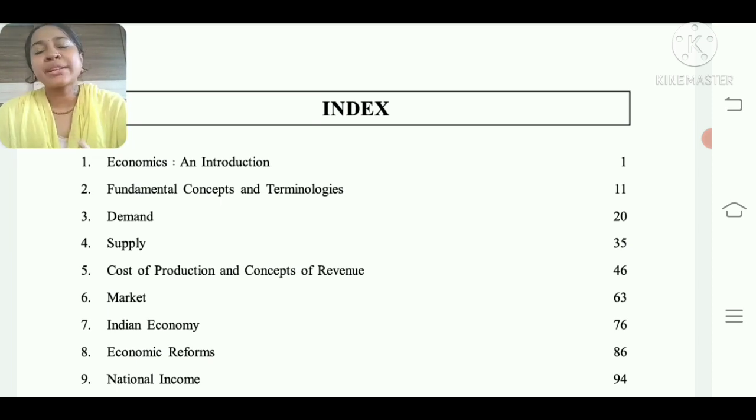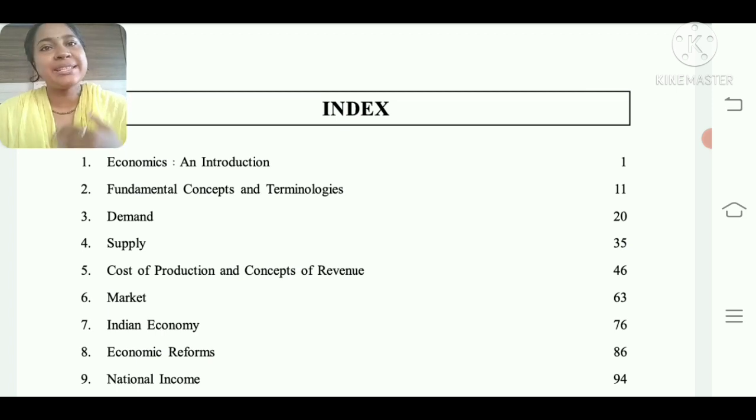Chapter 2 is Fundamental Concepts and Terminology. What are the concepts included in economics and what are the terminologies? Even in accounts you might see terminology, the definitions of particular words, or words commonly used in economics. Those definitions we will see in a very detailed manner.